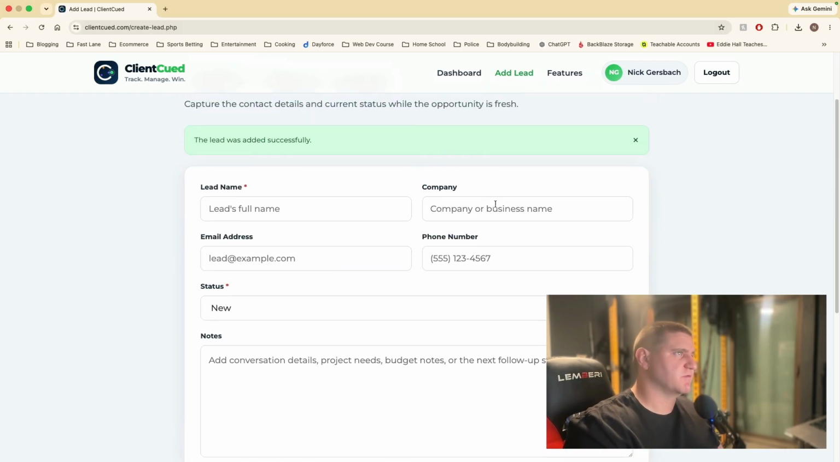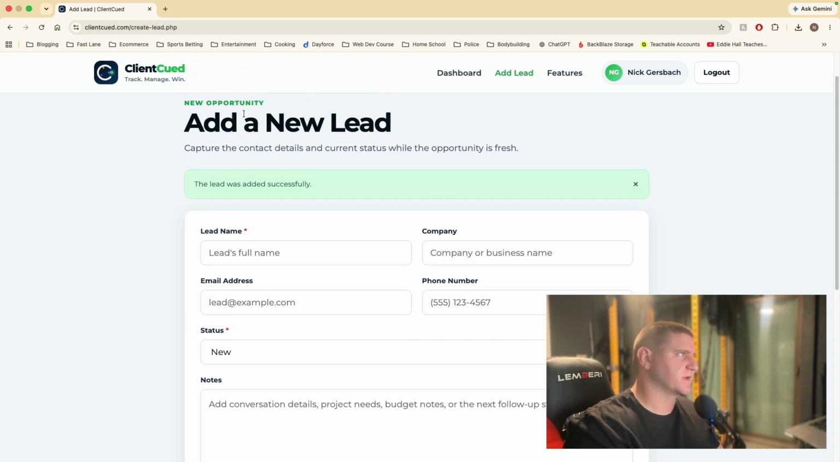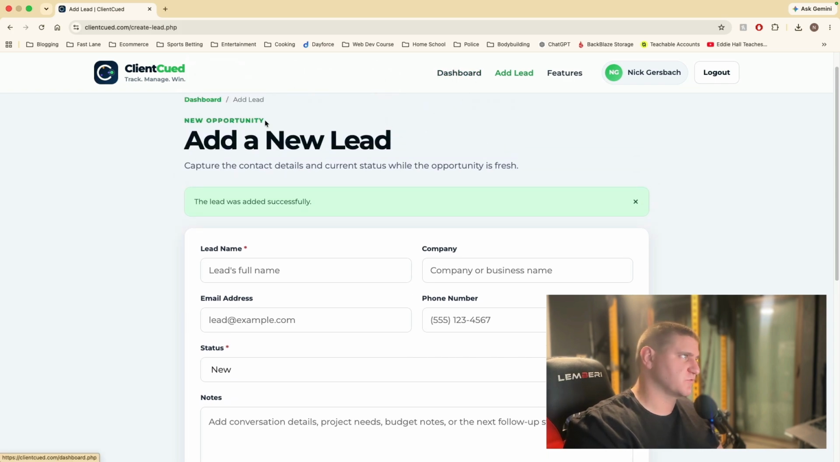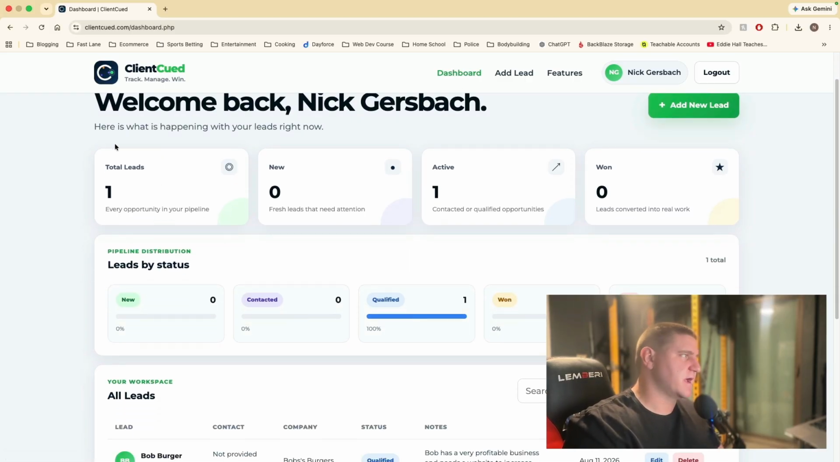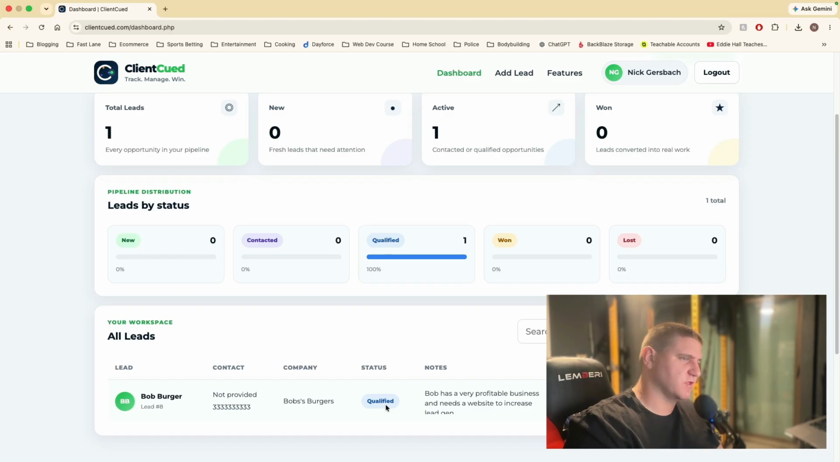Okay, so now what we can do is jump back to the dashboard. You can click dashboard up here, or click dashboard here, however you want to get there. And now he's there. He's stored in our database. Total leads, Bob Burger. He's qualified.